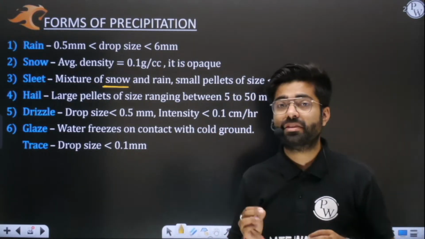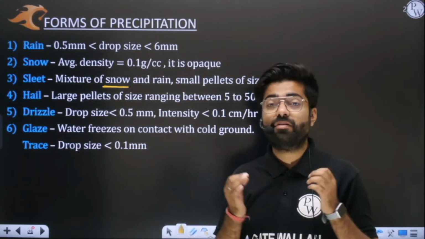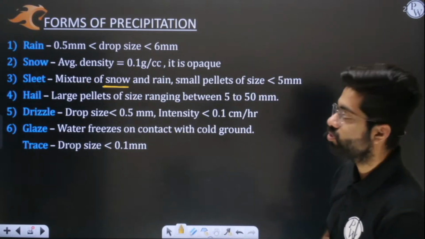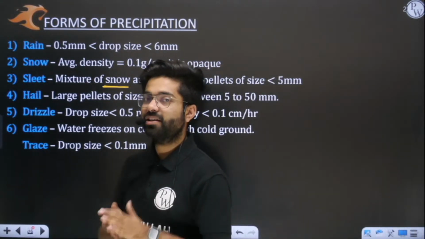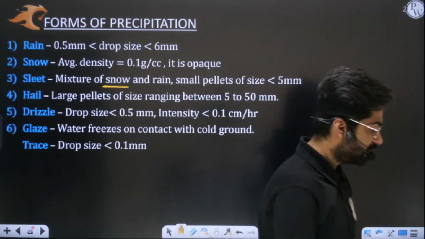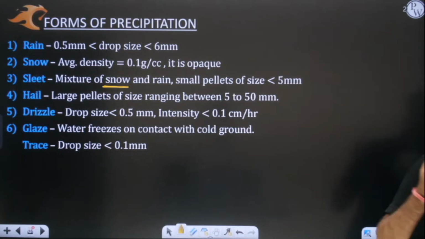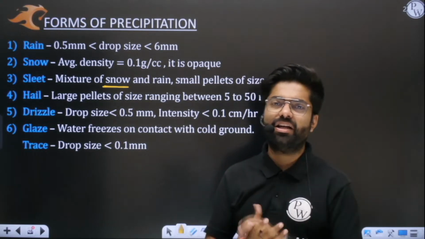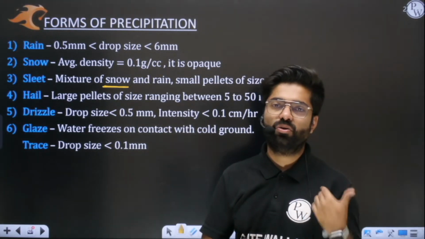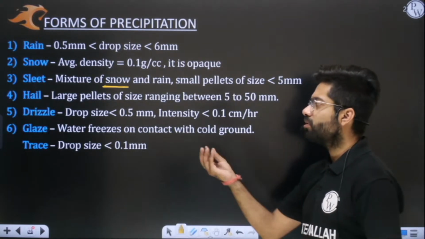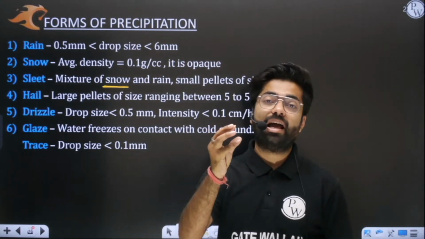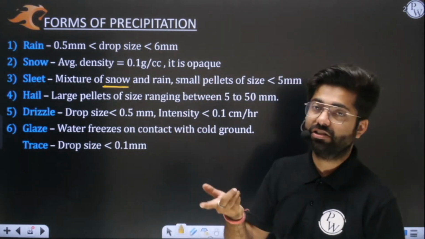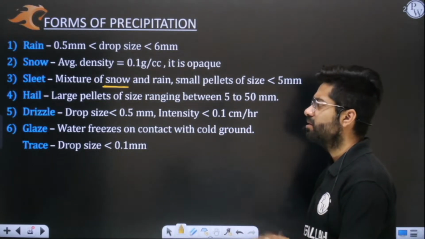Hailstorm is very destructive in nature. Why? Because farmers' crops are destroyed when hailstorm is there. So you need to understand that hailstorm is very destructive to farming. Obviously hailstorm causes huge destruction, so we should pray that hailstorm does not happen because it causes huge destruction in fields. You must have seen hailstorm. In this one we have bigger snow masses, which on falling on earth cause huge destruction, so not so good.